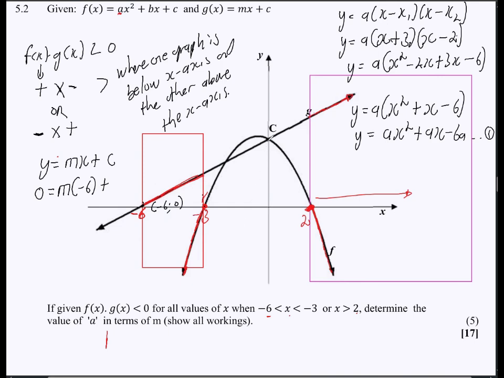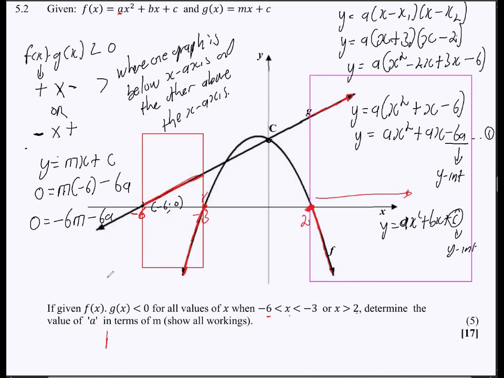So, c here, remember, this one should always indicate the y-intercept. According to ax squared plus bx plus c, the c here, which is the constant value, always represents the y-intercept. So I can substitute by -6a. So this is going to be 0 is equal to m times -6, that's -6m, and then -6a.